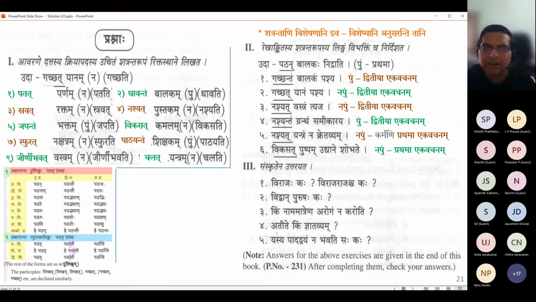No, Balakam, Gachantam Balakam is definitely Dvitiya Vibhakti. So they have given it as Prathama Vibhakti. The book answer is wrong, sir. Okay. Book answer is wrong because Gachantam is Dvitiya. So we'll make the correction in our textbook. Like you can correct there. Correct. Viraja. I'm not able to track the answer. It's okay. You guys correct if it is wrong, incorrect.